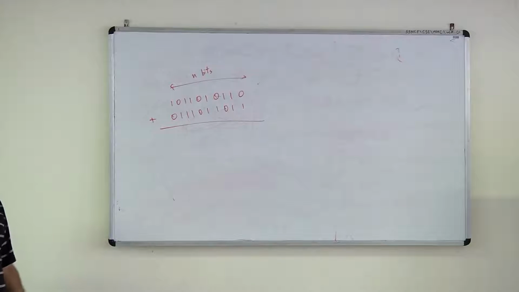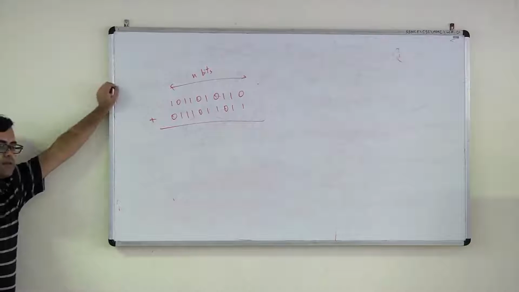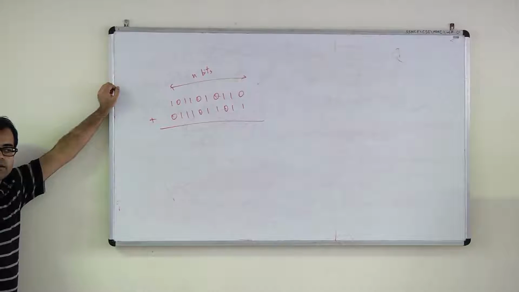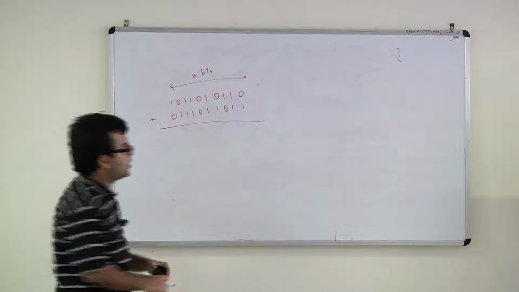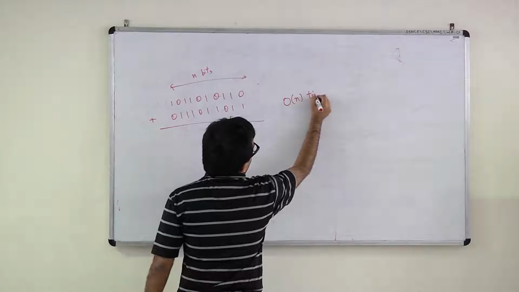What will be the time? Yes, just for addition. Add two n-bit integers. N, right? Yeah, big O of n. It will take big O of n time.